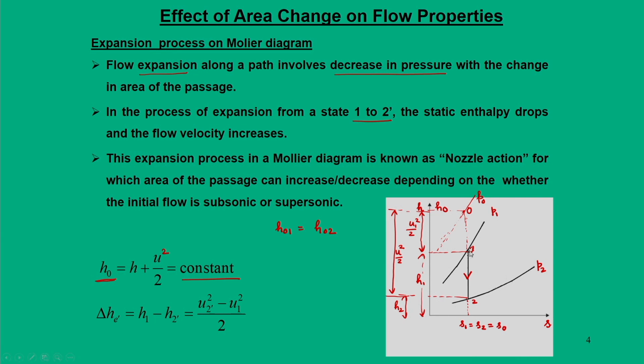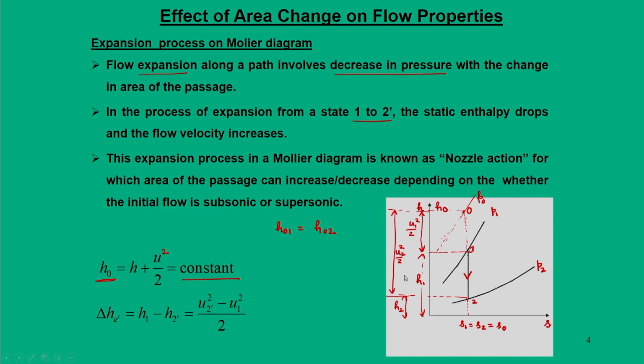So, let us say we are moving from point 1 to 2, and the process goes in an isentropic manner. In this process I am decreasing the enthalpy, that means it drops from h1 to h2, but at the same time I am increasing the flow speed, from u1 square by 2 to u2 square by 2, or in terms of kinetic energy, it is increased.